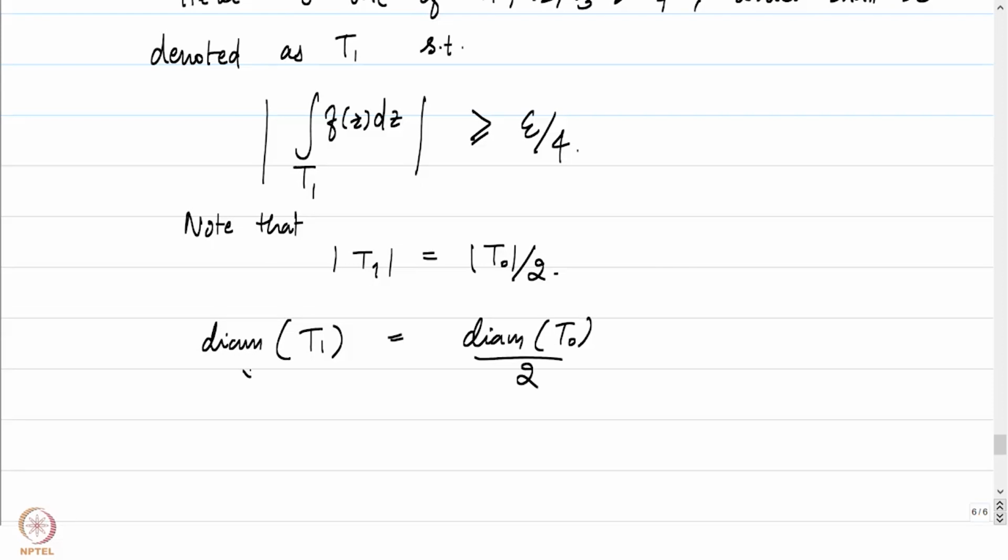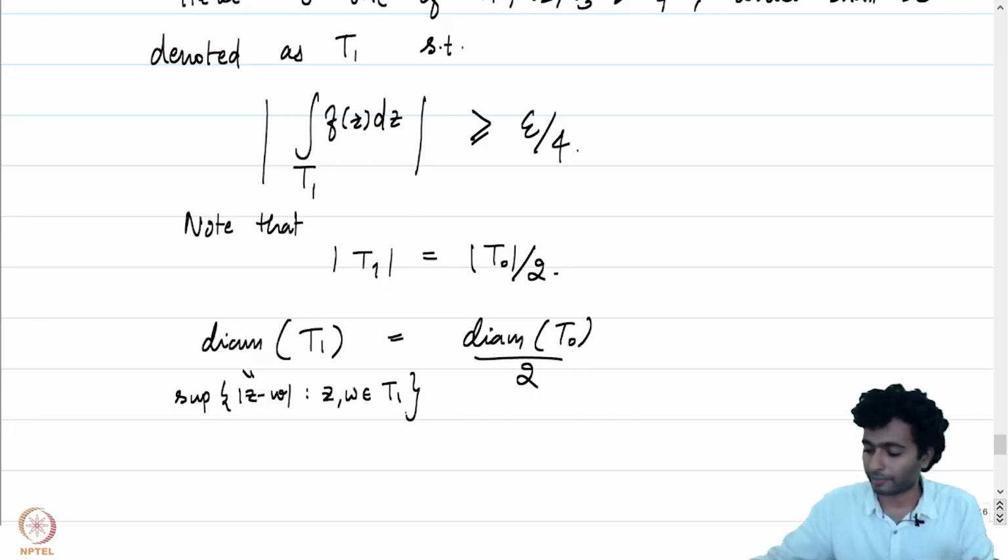So remember that this is the supremum of the absolute value of z minus w, where z comma w belongs to T1. Let me just put it that way. This means that it is in the image of T1. T1 is a curve after all, right? So it's the supremum of the differences there, and that will be less than or equal to, or in fact here it will be equal to, the diameter of T0 by 2. You should sit down and check both these statements here.